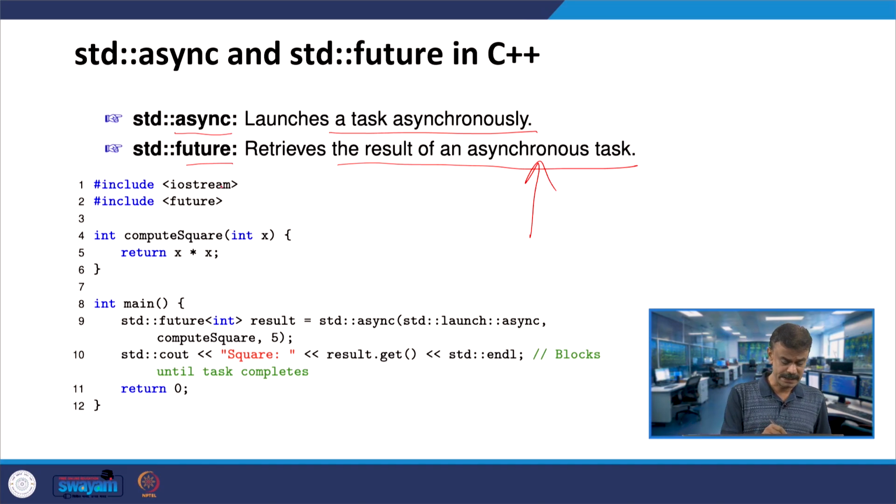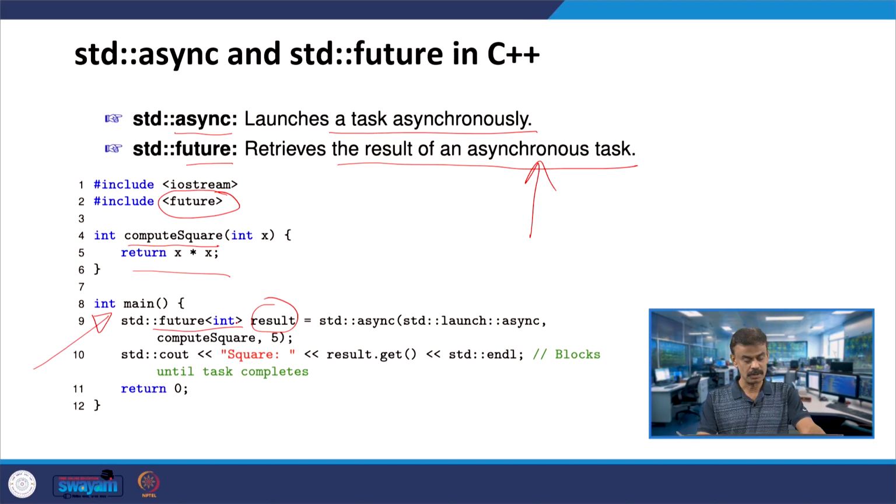Let us include the header file future along with iostream. Now you have the function compute square, which returns x squared, which is not a problem. Let us go to the main program. You have an object result of the class future of integers. Here async is a constructor, and you are passing compute square and 5.